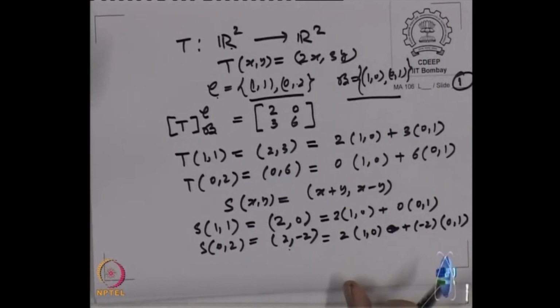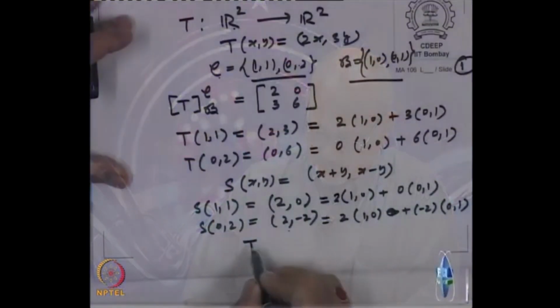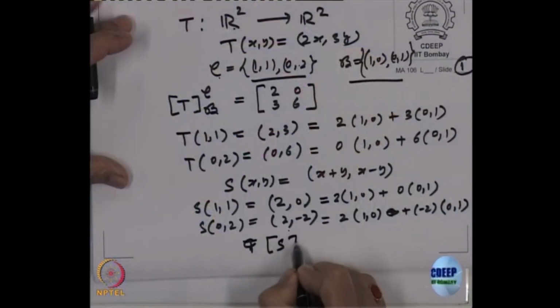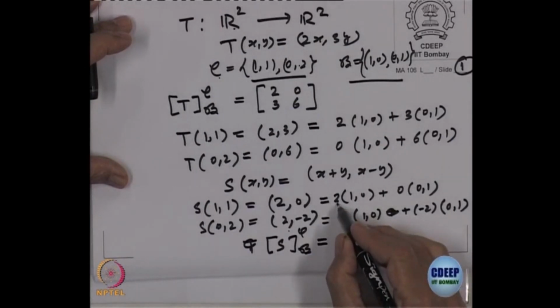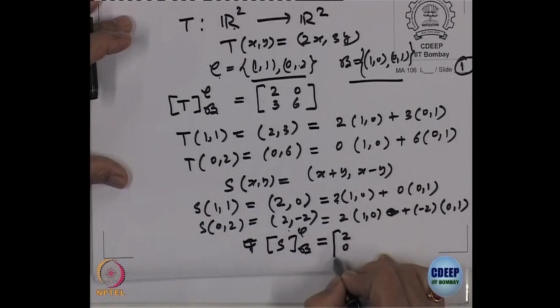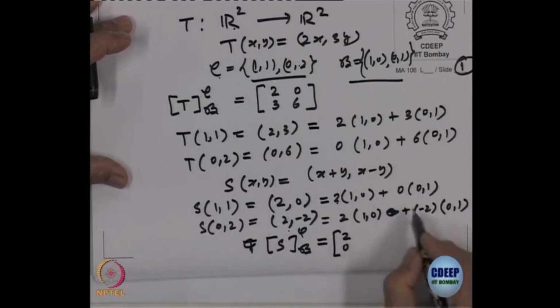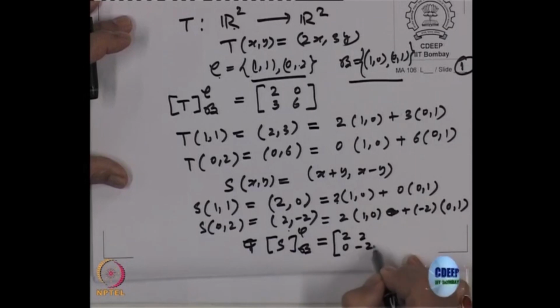Clear? So take a basis element in the domain, find its image according to the expression that is given, and write it as a linear combination of elements of the basis in the codomain. So our matrix S with respect to C and B has first column (2, 0) and second column (2, -2).